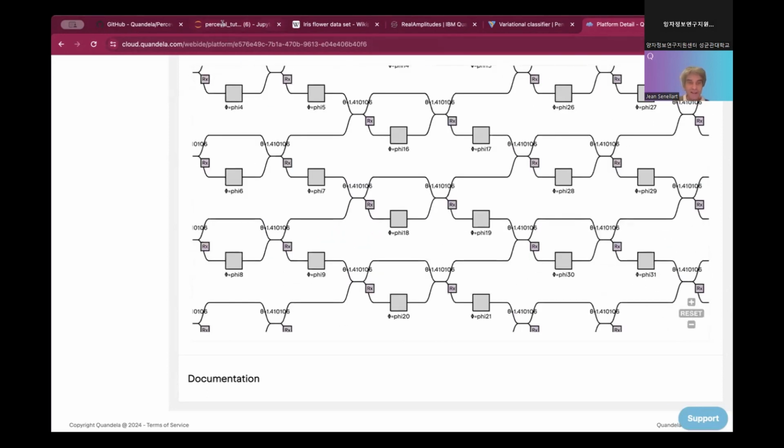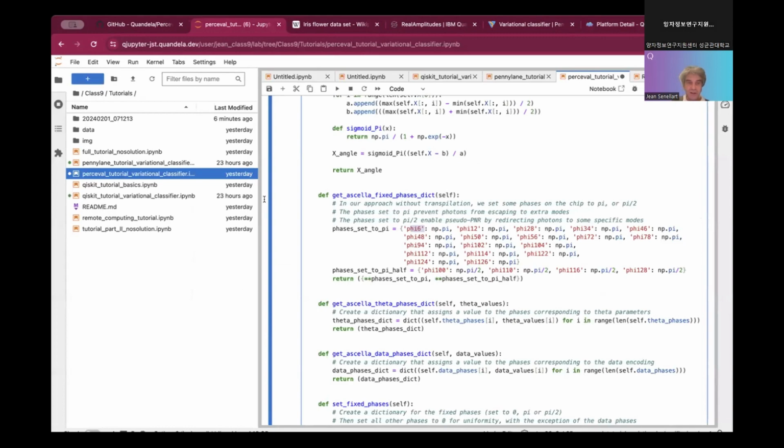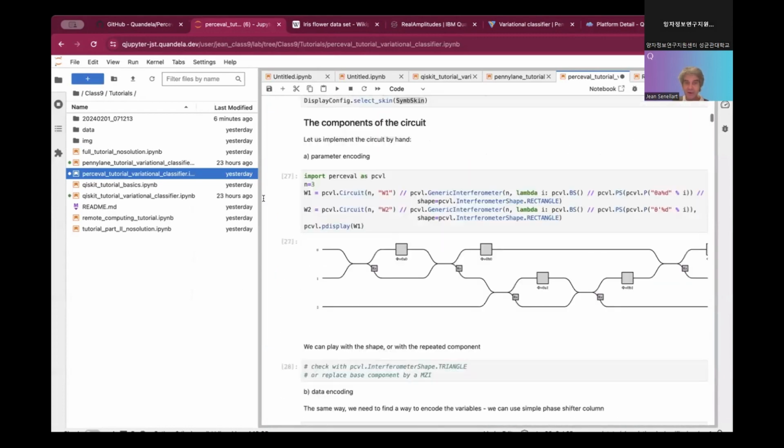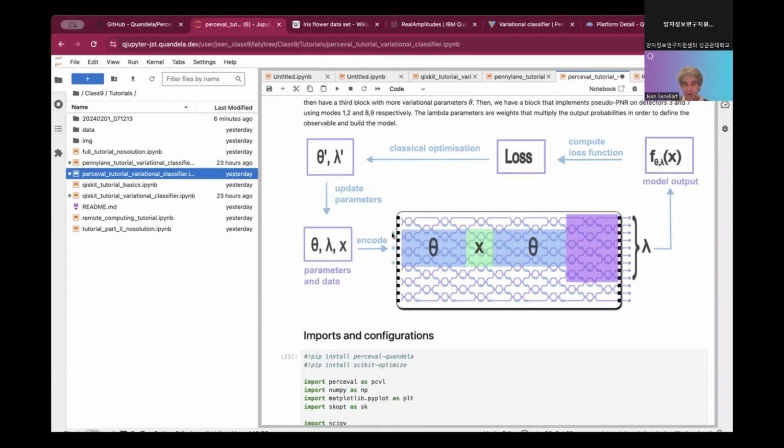Why are they doing that? They are doing that because we will be sending photons in the 3 modes here, and we want the photons to be confined in the 6 modes that are here. So for the photons to be confined in that kind of corridor here, the blue corridor, we need to make sure that no photon will go to the bottom of the chip or to the top of the chip.